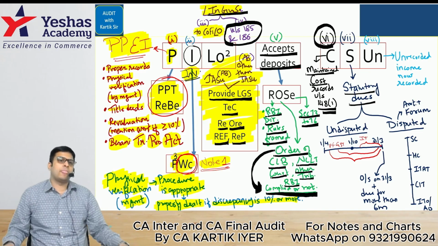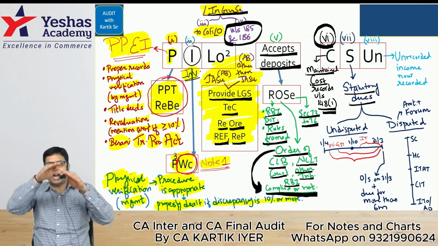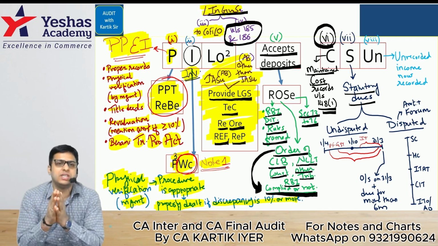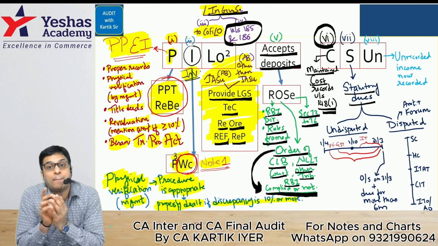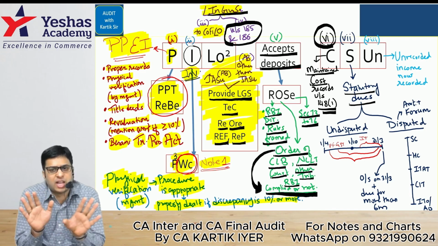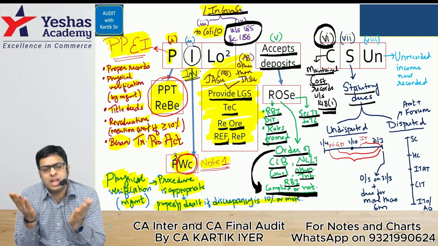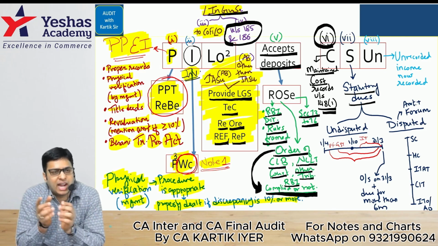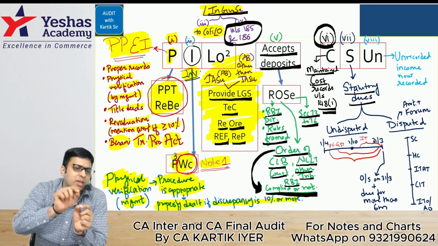Very nice clause. Statutory dues, 2 parts. First is undisputed, second is disputed. Undisputed statutory due means there is no dispute regarding the amount. Company knows it has to pay, government knows it has to collect. But the company is still not paying, then in that case, the auditor is only required to mention the undisputed